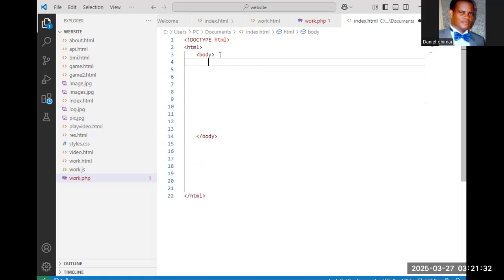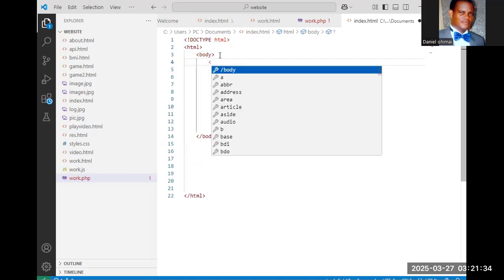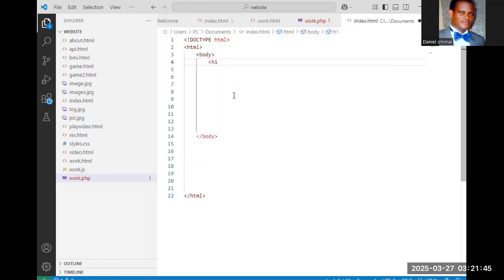After the body, we have the heading, H. This heading goes up to H6. You have H1, H2, H3. H1 is the biggest; that is the size. If you want the size to be big, you use H1. So anything you want to write, you write it inside the heading.